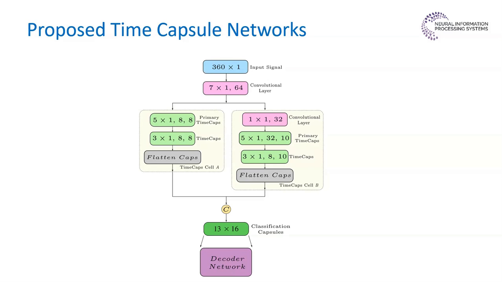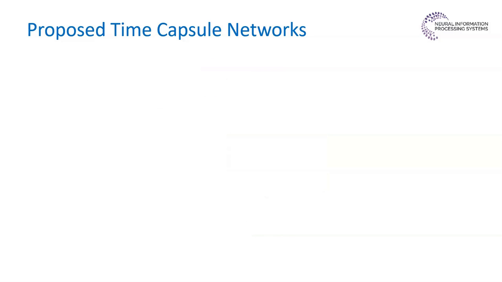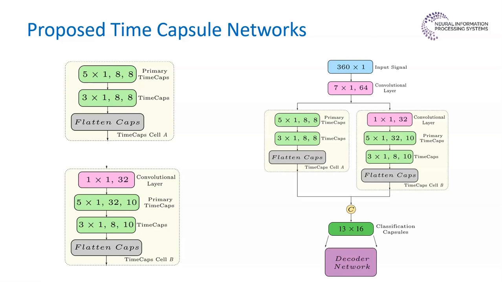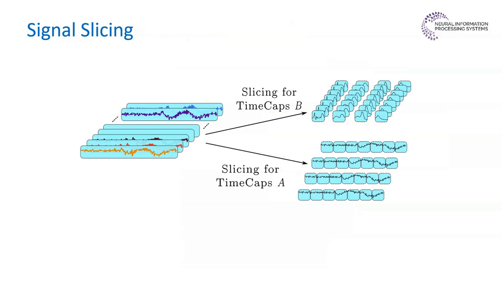Our proposed network is based on the time-caps layer, which is used to build a modular architecture of the time-caps cell. A time-caps cell contains two time-caps layers and a pattern capsule layer. To learn different types of features, we slice along both the temporal axis and the feature axis to produce two different capsule representations called time-caps A and time-caps B. First, we generate capsules along the temporal axis and channel axis to act as temporal feature detectors. This enables the model to separately learn two contrasting types of relationships and fuse them in later stages.